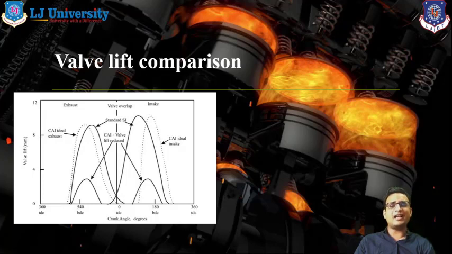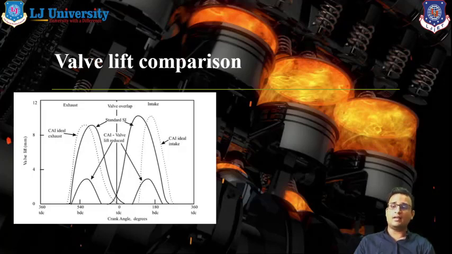The solid line indicates standard SI valve lift, and the dotted line indicates the CAI system. Around 0 degree TDC on the left side and on the right side, you can see that valve lift is very much reduced in the CAI engine.